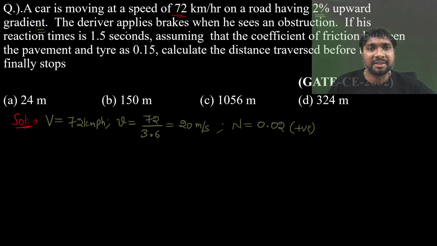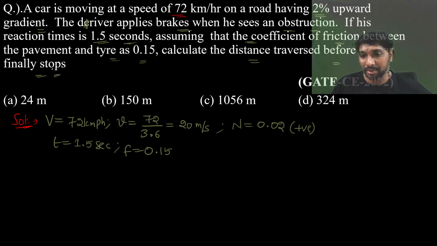Like that. The driver applies brakes when he sees an obstruction. So he was applying brakes. If his reaction time is 1.5 seconds, what is the perception brake reaction time of the driver? 1.5 seconds given. And assuming that the coefficient of friction between the pavement and the tire is 0.15, f equal to 0.15, calculate the distance traversed before the car finally stops.